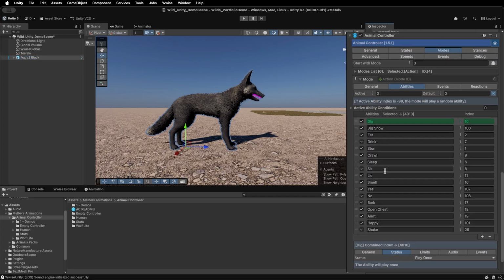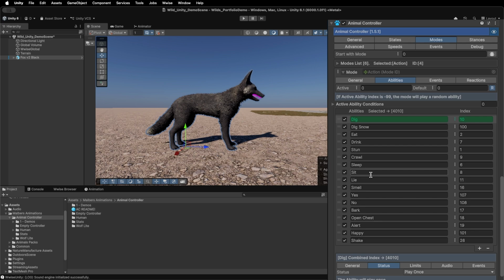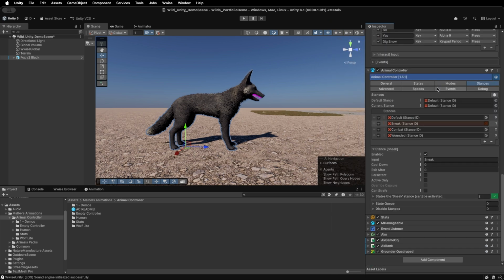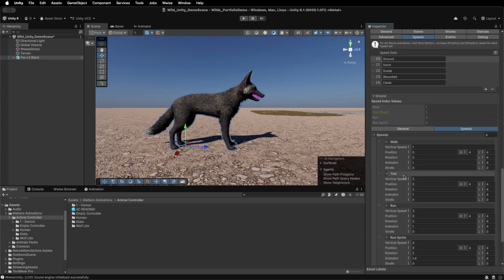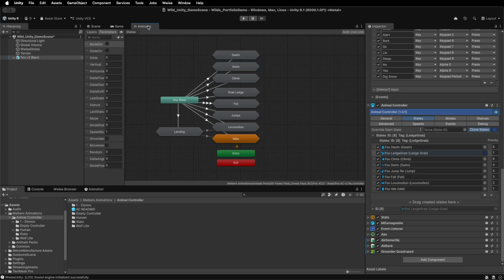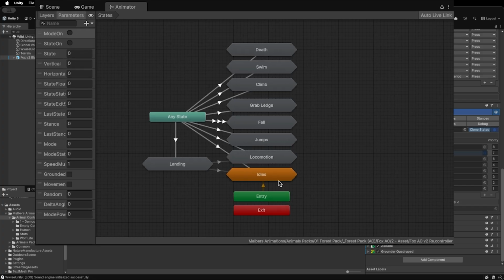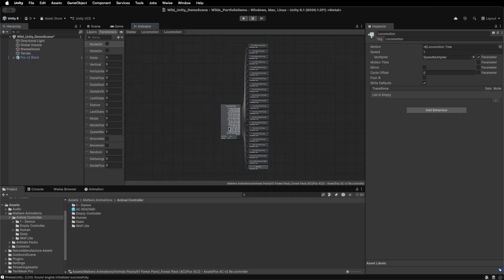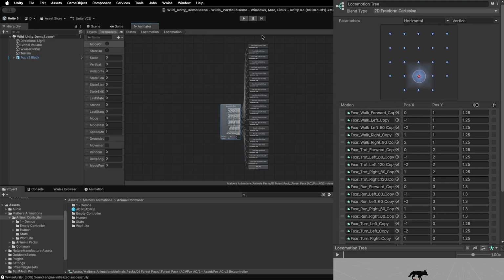It's outfitted with states and modes, which we will be diving into later for our instinct abilities, but today we're focusing on the stances and speed sets for regular, default locomotion, and sneak. We'll be working in the Animator tab, where you already see the states set up. In the locomotion state, we have the default and sneak stances, with comprehensive blend trees of over 20 animations.